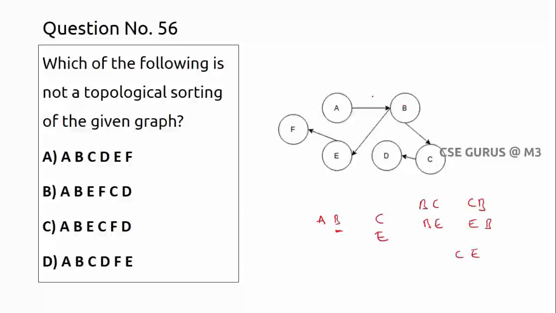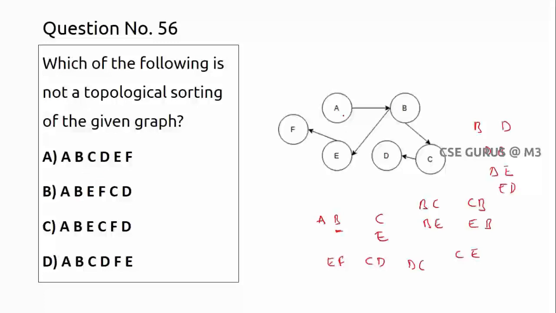This B should come after A. Then E should come, followed by F. Here also you can say C followed by D. You cannot write DC. And one more thing, what about B and D? B should be followed by C, and C should be followed by D, which means you can write B followed by D, but you cannot write D followed by B. You can write D, E or E, D, since there is no relation here. So here it is asking which is a proper topological sorting sequence.